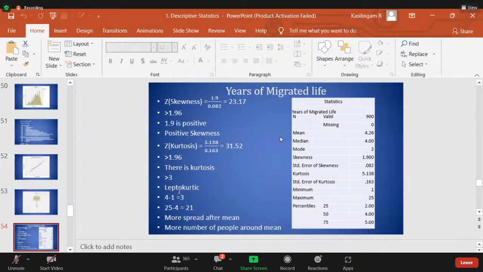Leptokurtic, right? So here also I have written the mean age is 4.26. The maximum is 25 and the minimum is this one. That is why the spread after the mean is up to 25, but on the lesser side it is 4, 3, 2, 1. That's all. So more number of people are around the mean.